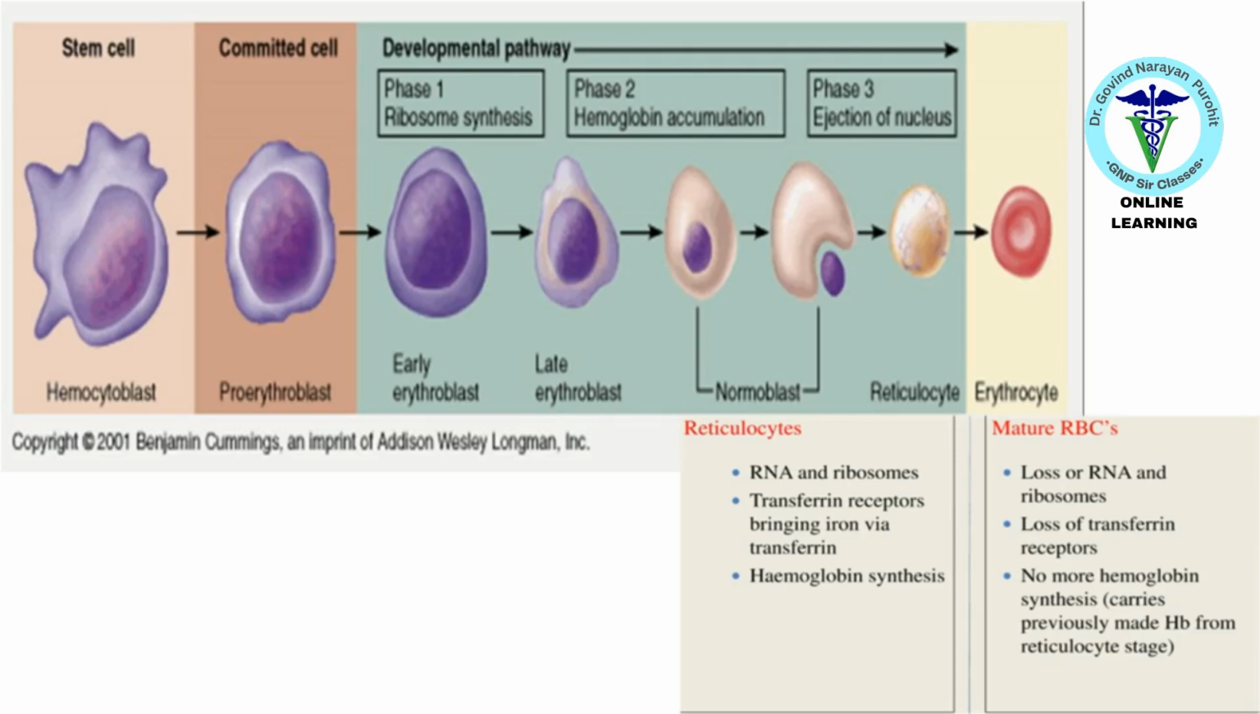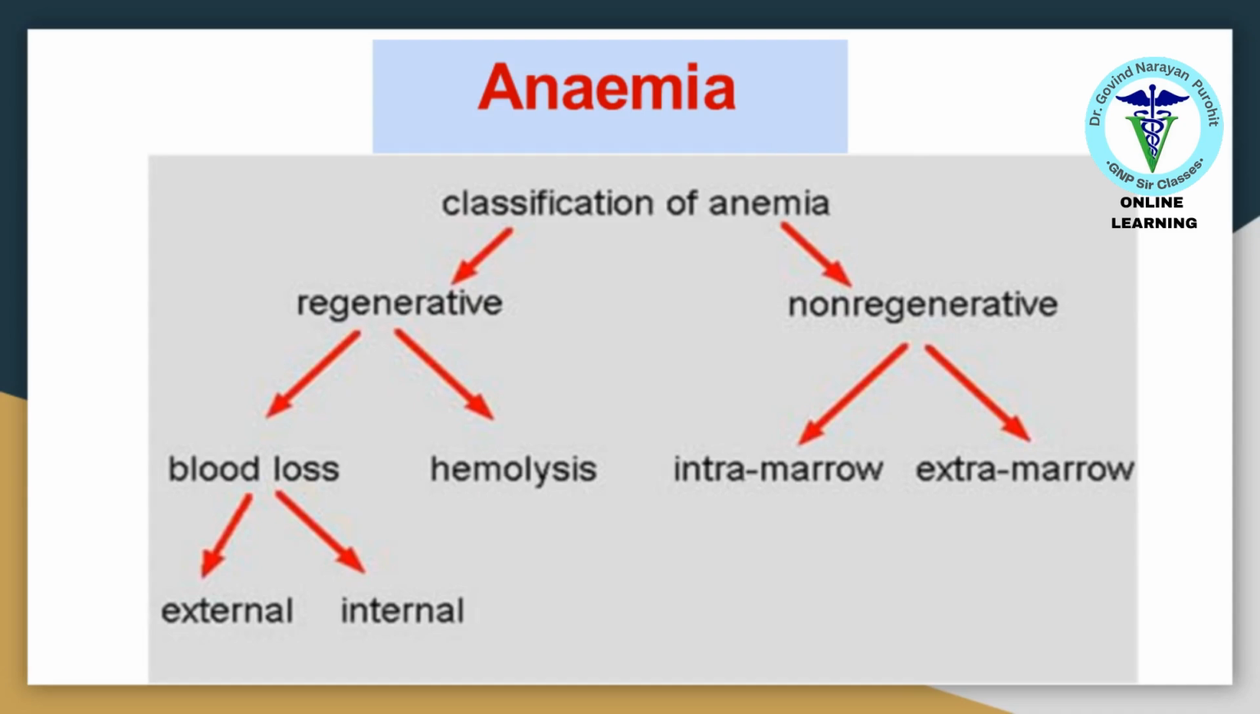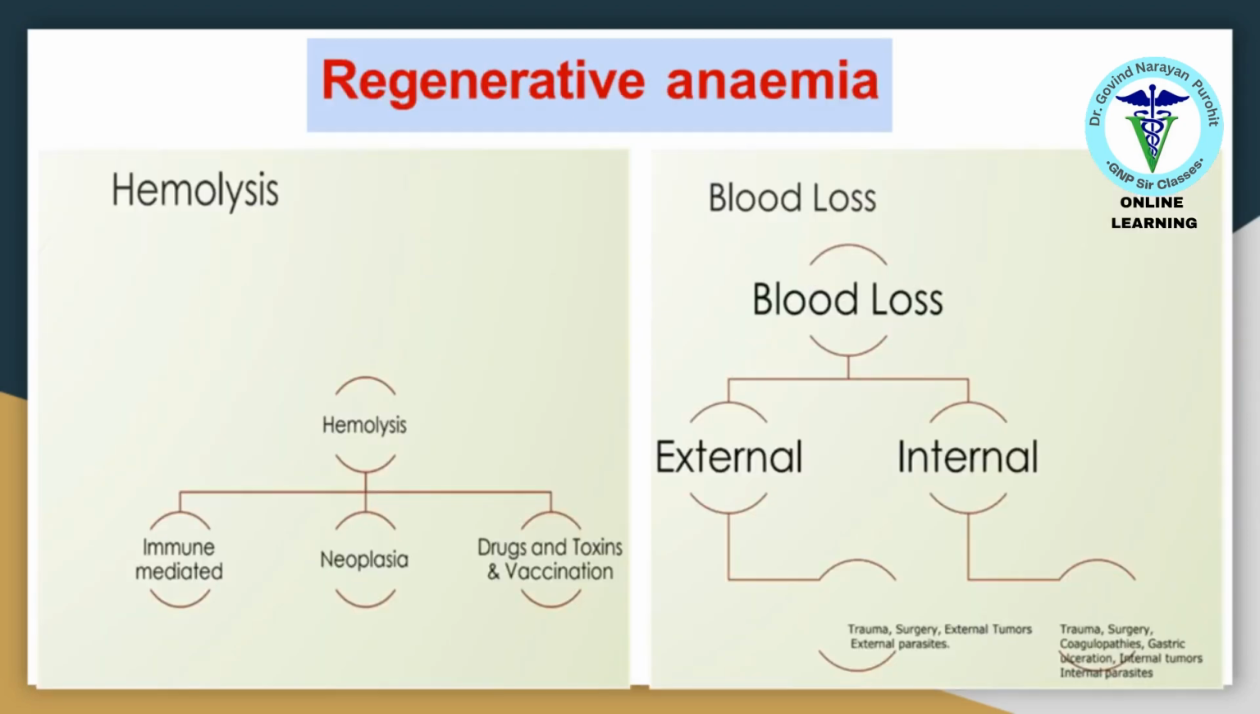The development pathway of red blood cells from stem cells to mature erythrocytes involves several stages, each critical for proper blood function. Anemia can be classified into regenerative and non-regenerative types, each with different causes and treatment approaches. Regenerative anemia, caused by hemolysis or blood loss, requires specific diagnostic and treatment strategies to manage effectively.